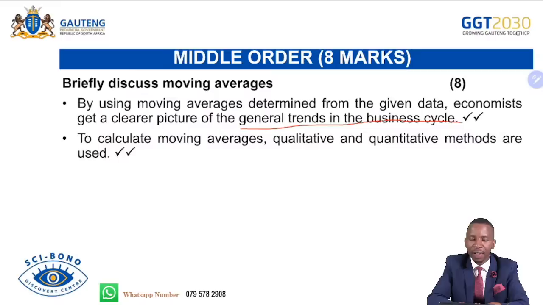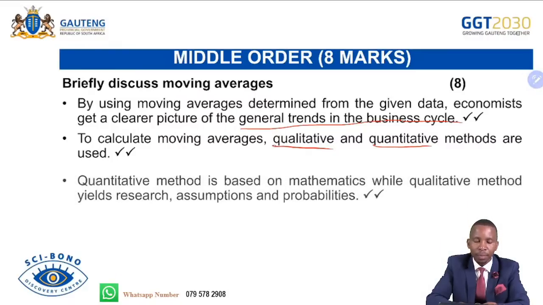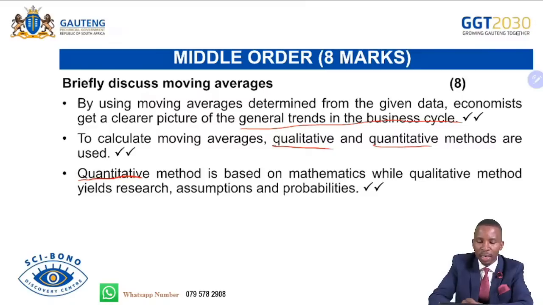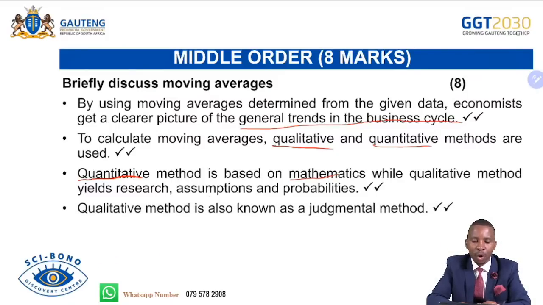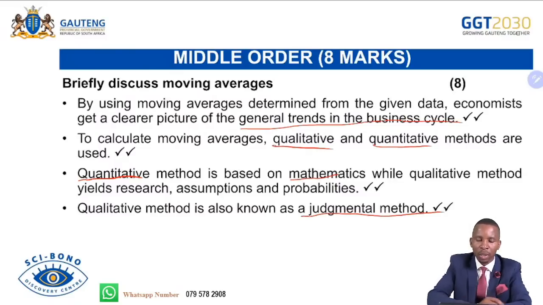To calculate moving averages, qualitative and quantitative methods are used. We have 2 methods for moving averages, qualitative and quantitative. The quantitative method is based on mathematics, while the qualitative method yields research, assumptions, and probabilities. Qualitative method is also known as judgmental method. So the best method to use based on a business cycle is quantitative because it is based on calculations.